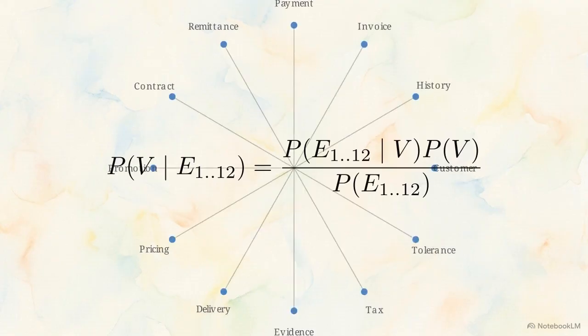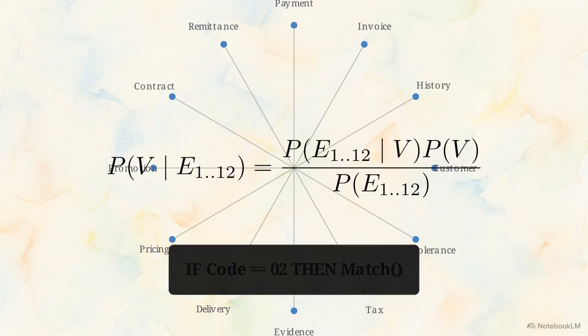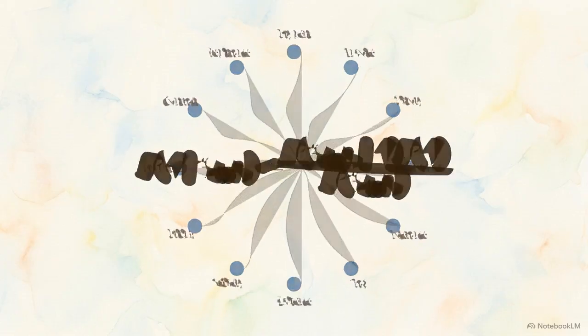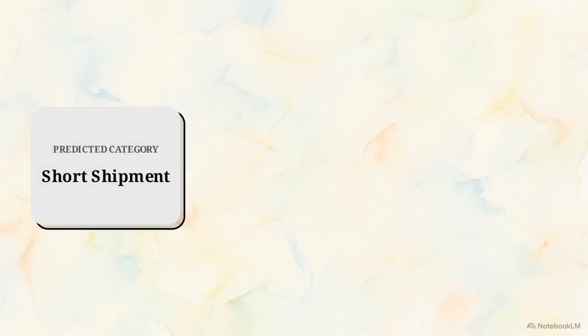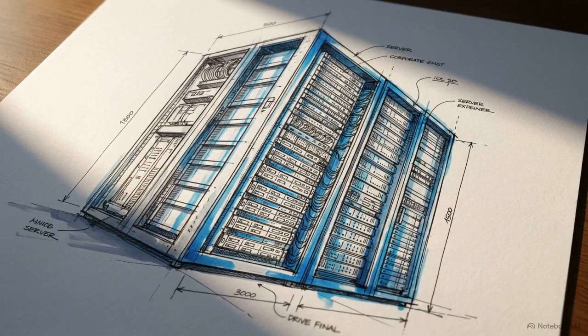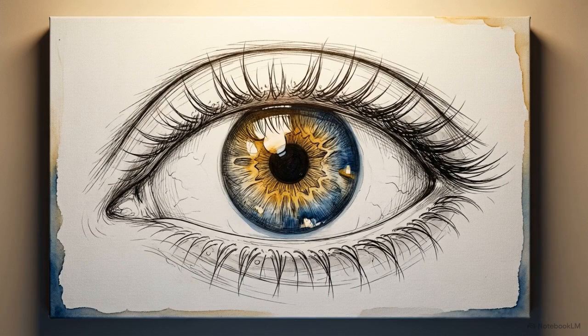The function in this equation relies on probabilistic reasoning to evaluate 12 distinct evidence variables. It completely replaces static if-then statements. The calculation transforms raw data into actionable results, generating specific output variables: the predicted category, the validity probability, and the precise resolution path. Business AI handles this massive data-heavy lift flawlessly, but algorithms lack the human intent, the ethical context,